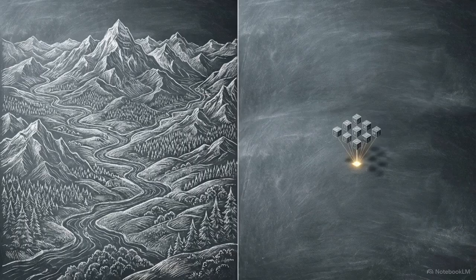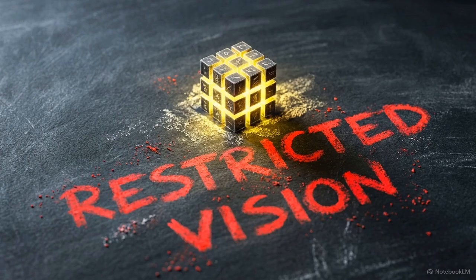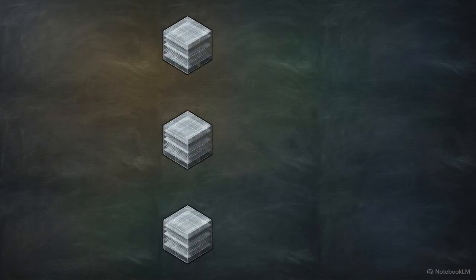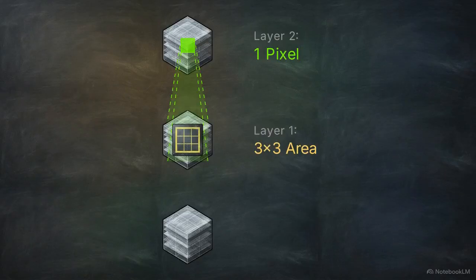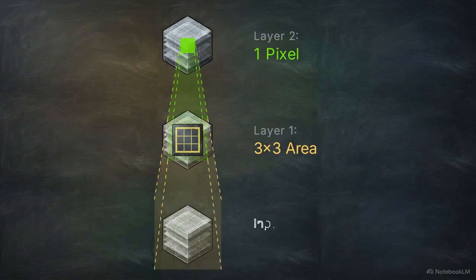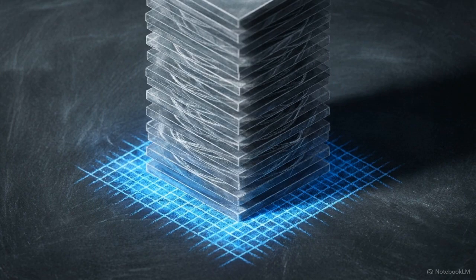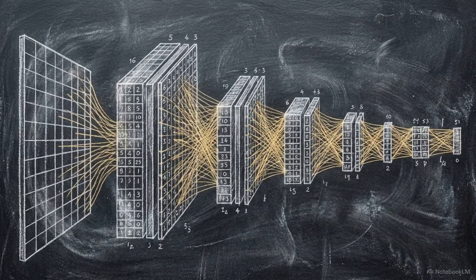This creates a paradox. The network needs to understand a massive image, but its primary tool only processes 9 pixels at a time. To fix this, engineers stack multiple convolutional layers. Passing a 3x3 kernel over a previous layer's output grows its visual footprint. A single pixel in the second layer now effectively represents a 5x5 patch, or 25 pixels, from the original input. Adding more layers increases this effective receptive field linearly, slowly expanding the network's vision until it eventually spans the entire frame. The only way a CNN can understand a whole image is by becoming deeper.